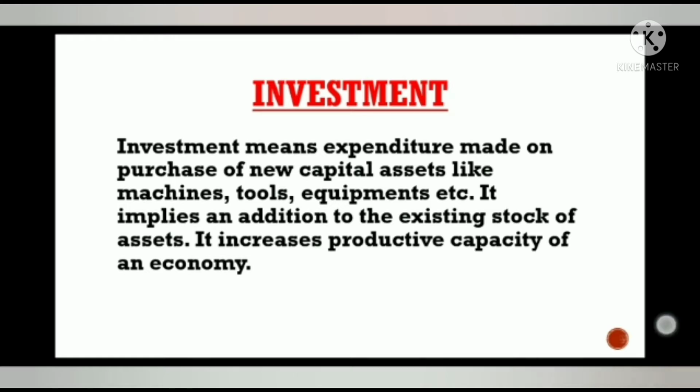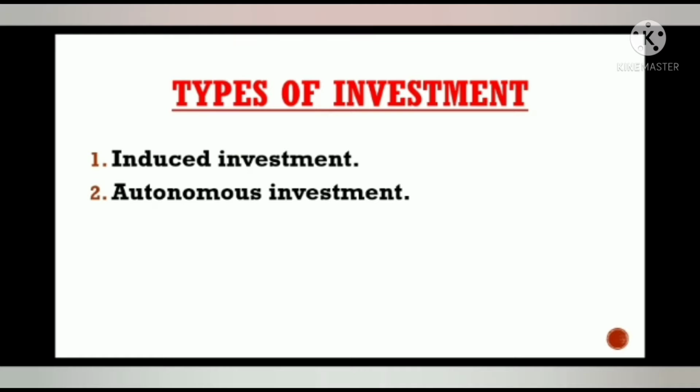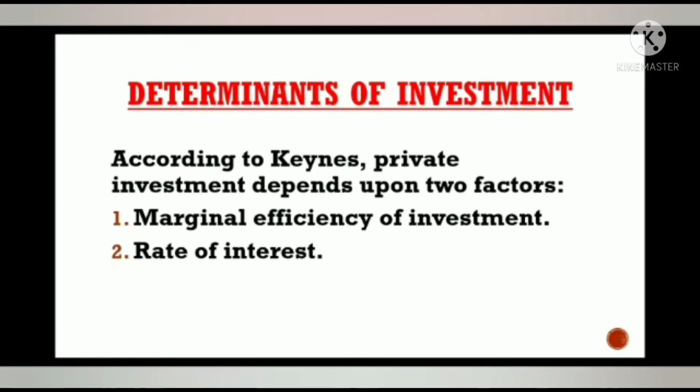Next, types of investment. There are two types of investment, and they are induced investment and autonomous investment. Induced investment refers to the investment which depends on the profit expectations and is directly influenced by income level. And the next one is autonomous investment. Autonomous investment refers to the investment which is not affected by changes in the level of income and is not induced solely by profit motive. It is income inelastic.